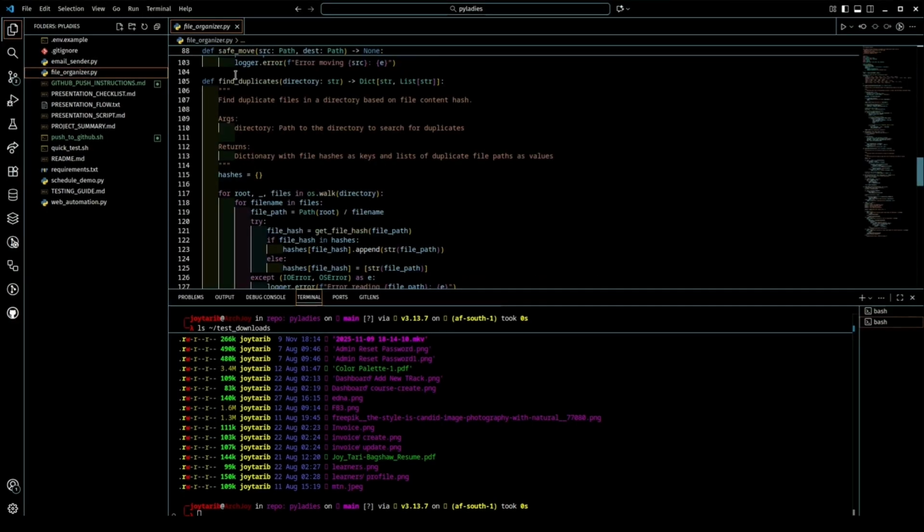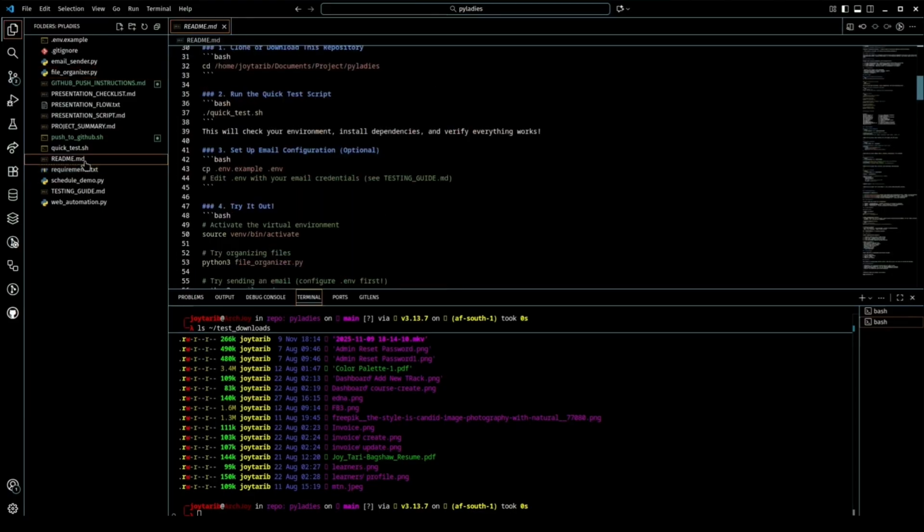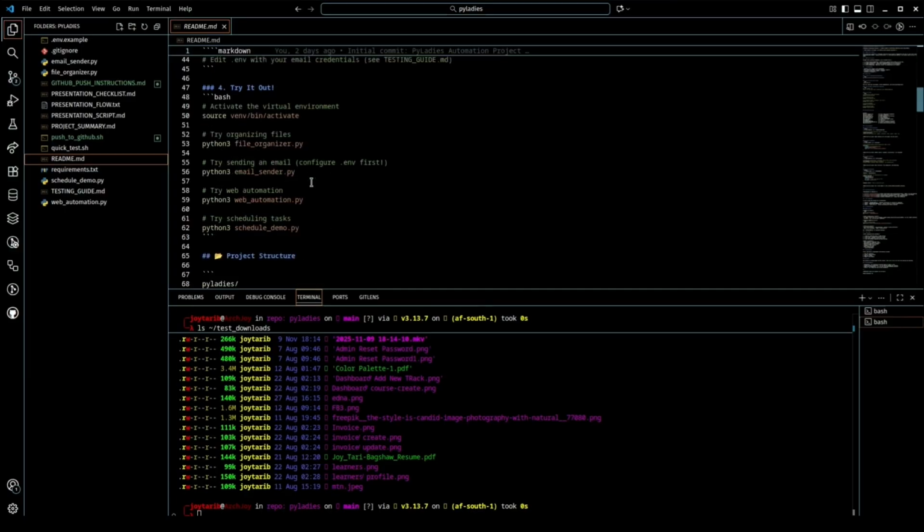To run the code, all we have to do is navigate to the README file. I've put in extensive instructions on how to set up your environment and even activate your environment and run the commands as well. And we are organizing files, so all we have to do is copy this particular command and paste it in the terminal.